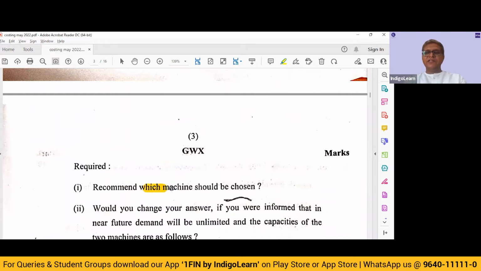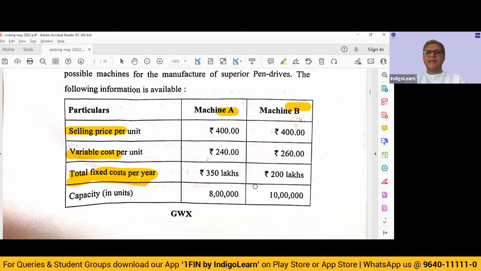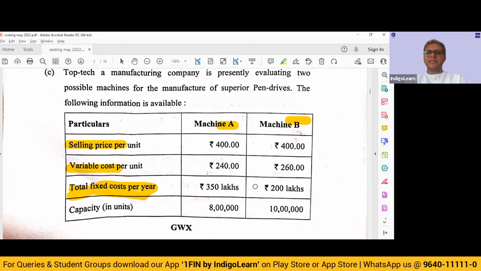Recommend which machine should be chosen. Should we choose machine A or machine B? Now, how do you decide? For machine A, we have a 160 rupee contribution and a total of 350 lakhs that we are going to incur in terms of fixed cost.